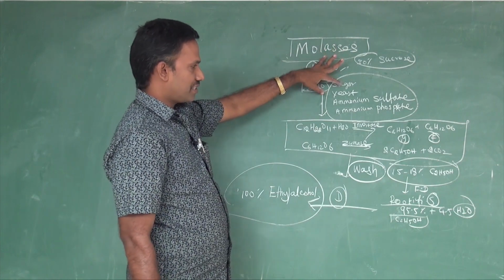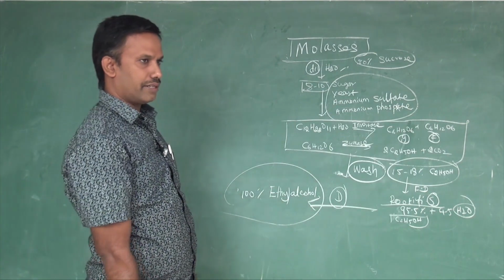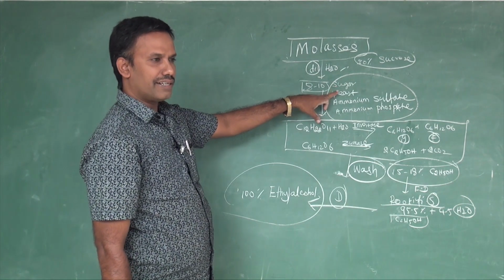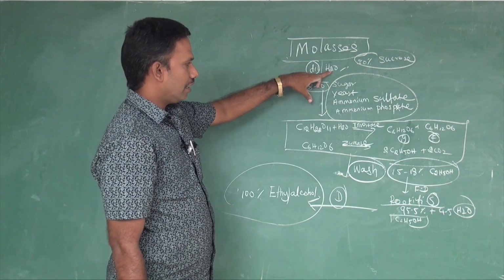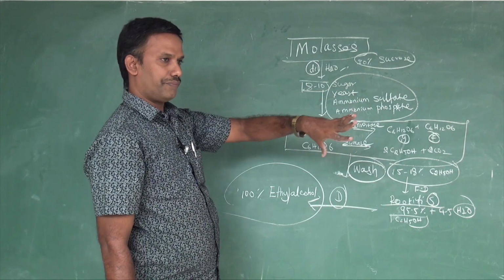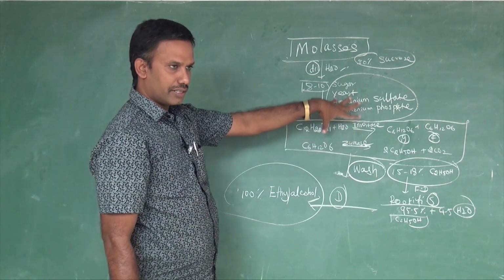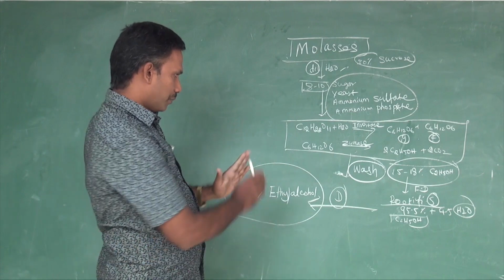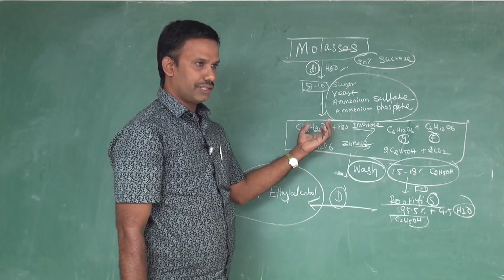If you add the yeast, ammonium sulfate and ammonium phosphate, why is there a necessity for ammonium sulfate and ammonium phosphate? Ammonium sulfate and ammonium phosphates are food for yeast. These are nitrogenous bases, nitrogen content bases. They enhance the process of yeast. That is why they are called food for yeast. Yeast contains more enzymes, invertase, zymase and all, that are constituents of yeast. If you put the liquid into the fermentation tank, then the fermentation is carried out.